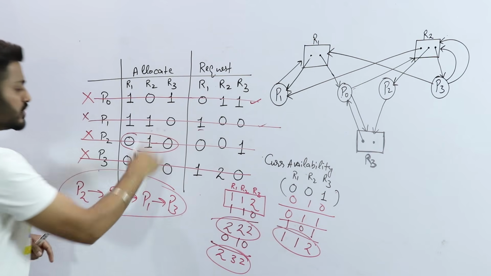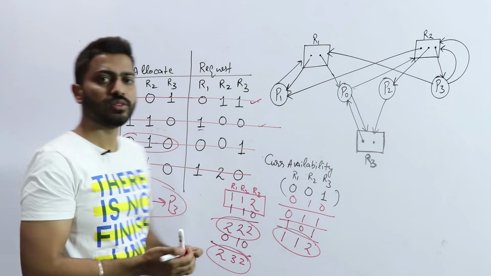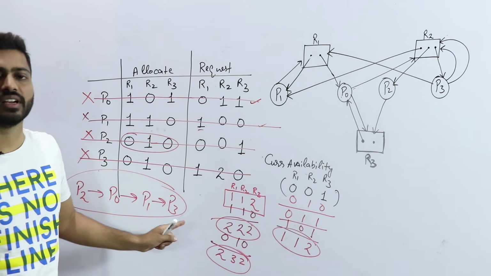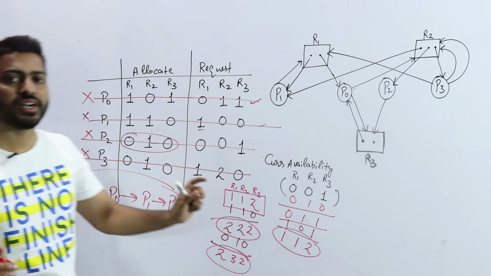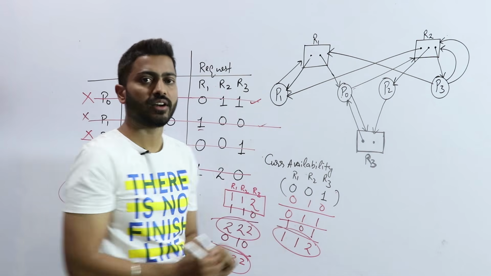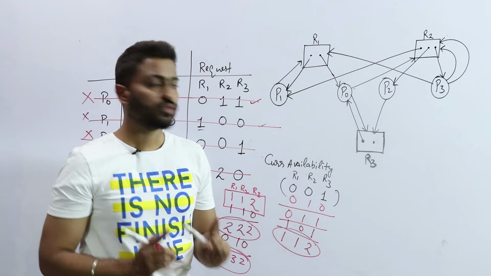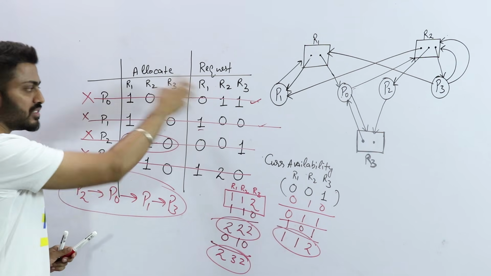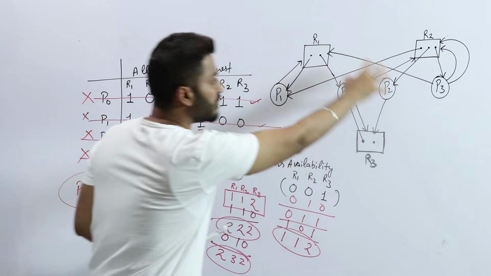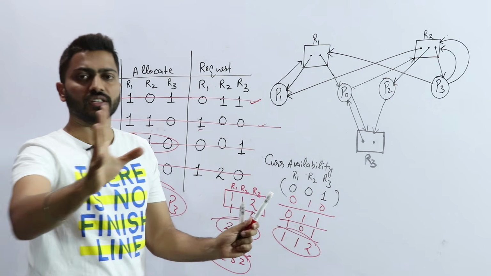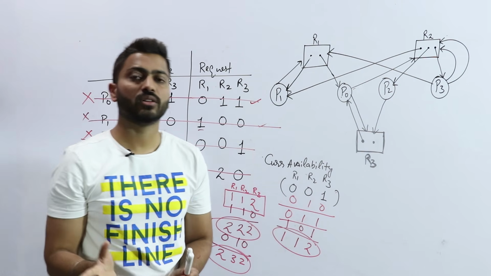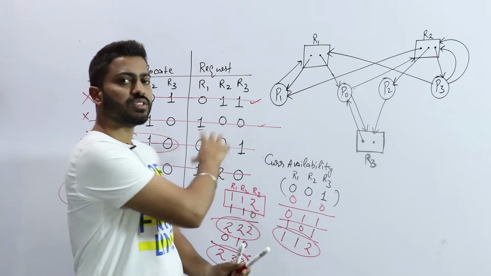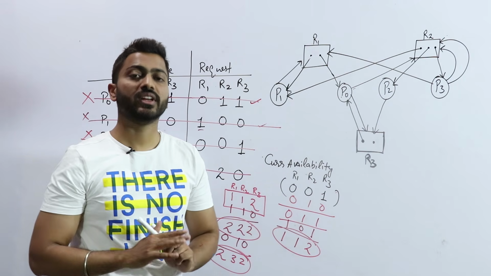You can write the sequence on a rough page. But the main point is whether this system contains a deadlock, no. By using this method you can easily say, if there is a very complex RAG and they ask whether a deadlock occurs or not, you can use this method. This will make the question very easy.